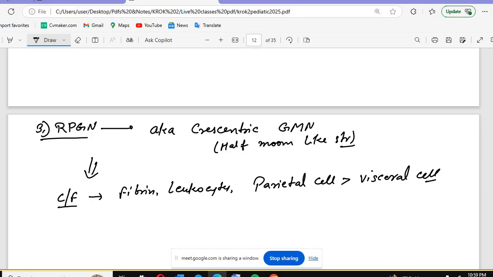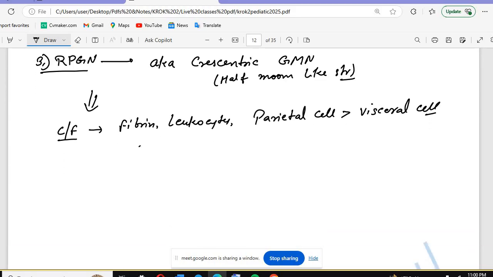All the vascular organs have one parietal layer and one visceral layer. The parietal layer is present outside, and the visceral layer lines the organ. Based on that we have the parietal cells and the visceral cells. In RPGN there will be more parietal cells. You can easily remember this with the help of a mnemonic, FLAP: F for fibrin, L for leukocytes, and P for more parietal cells.